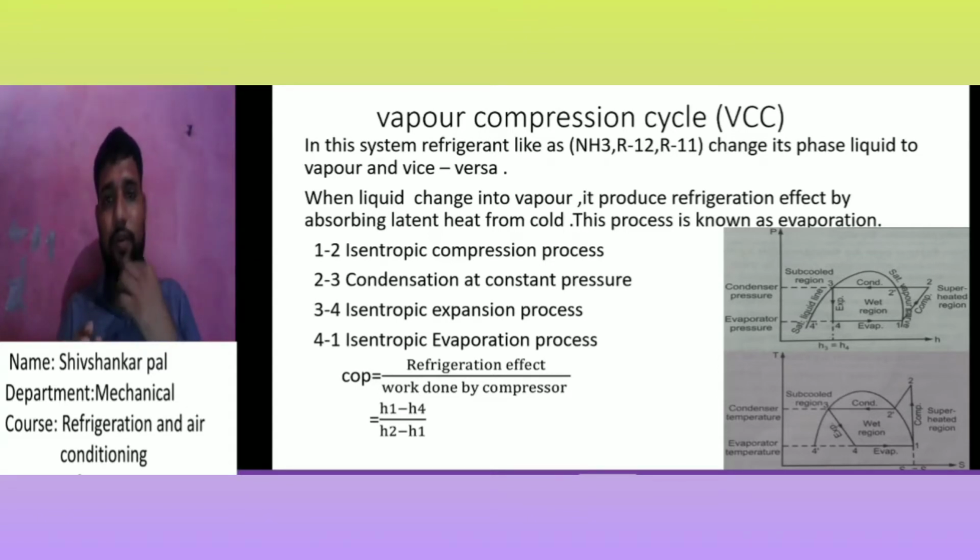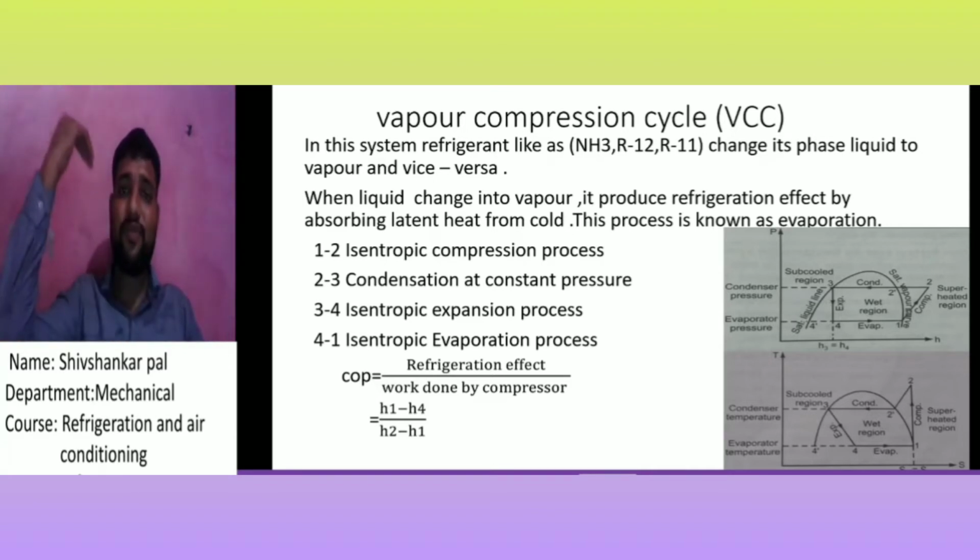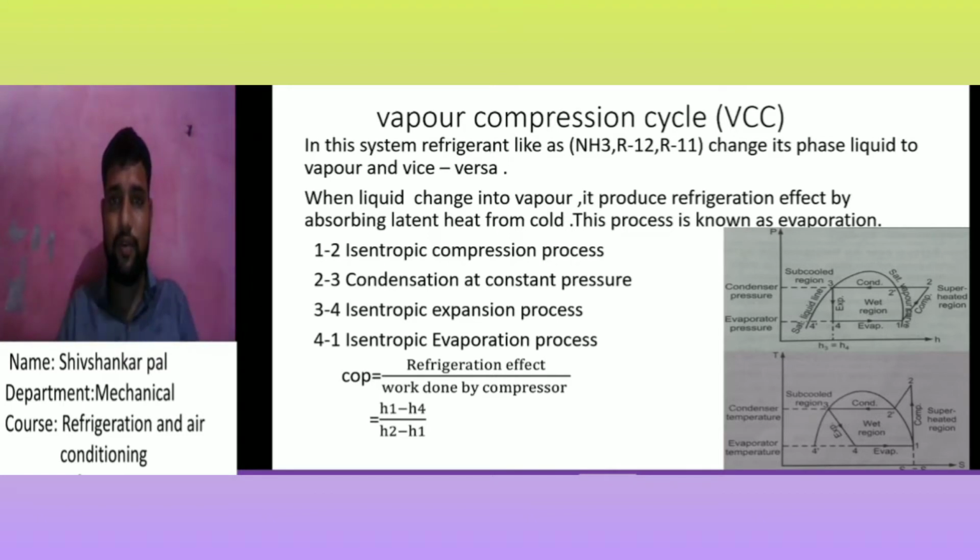One is that both heat addition, taking heat from the system, and exhausting heat from the system happen in an isothermal process. Isothermal means the temperature is constant, and when the temperature is constant, the system does not take heat or exhaust heat. That means our Carnot cycle fails here. So taking heat and exhausting heat in both systems are replaced by constant pressure processes.